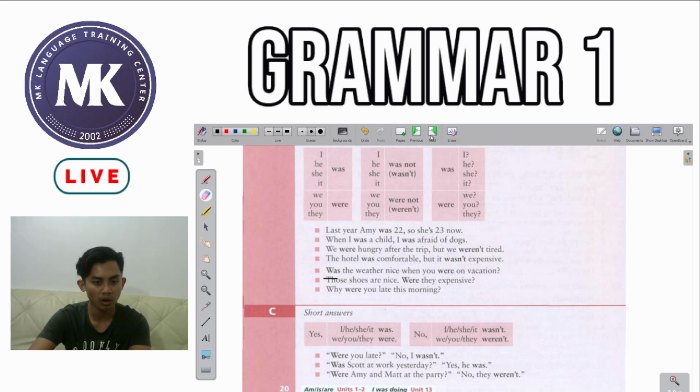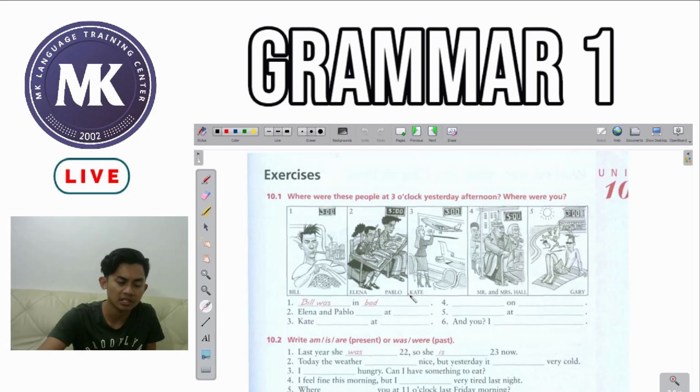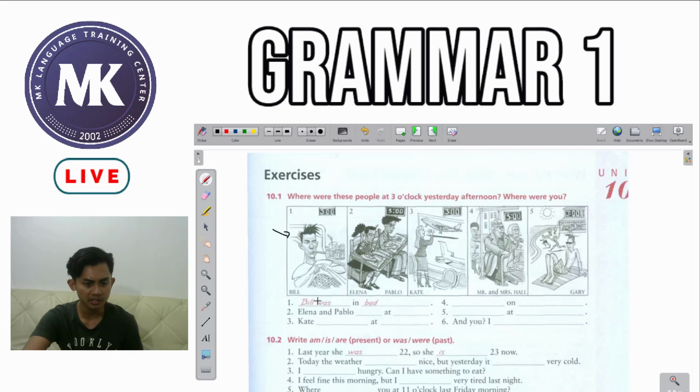And okay, so now we're done with this page. Let's go to our exercises. Okay. Now, 10.1. Where were these people at 3 o'clock yesterday afternoon? Where were you? Okay, so let's read the example given in number 1. Bill was in bed. So we can see that at 3 o'clock, Bill right here was sleeping or was in bed.